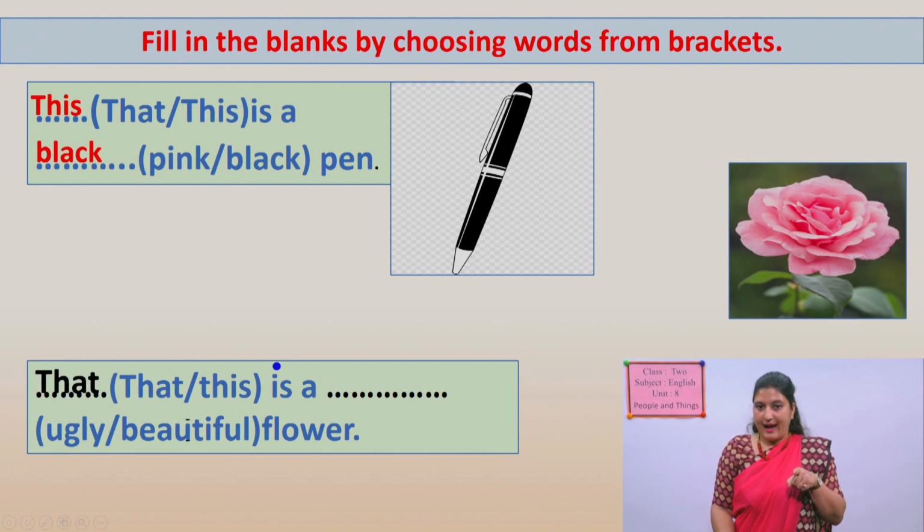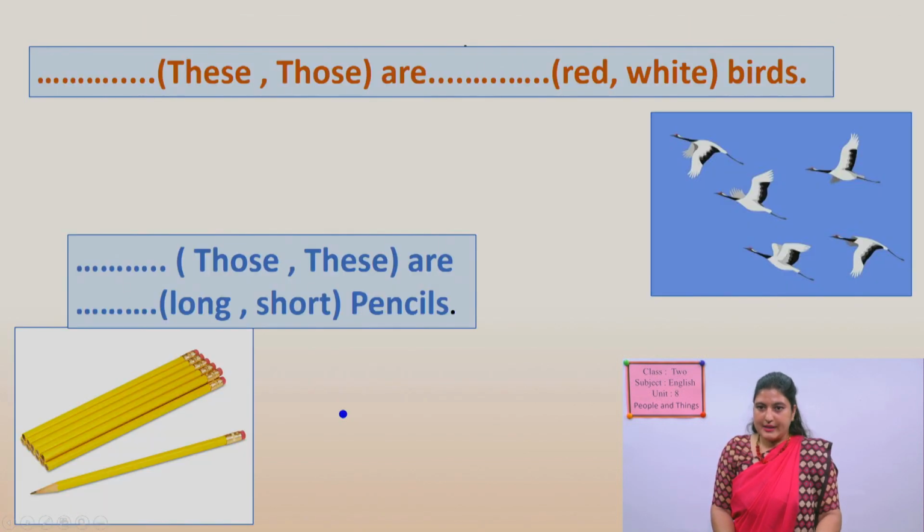That is a ugly flower or beautiful flower. Ugly, do you know the meaning of ugly? Ugly bhaneko naramro hai. Is it ugly flower or beautiful flower? So you have to fill here with beautiful. Yes, good job. Now let's go to next one.